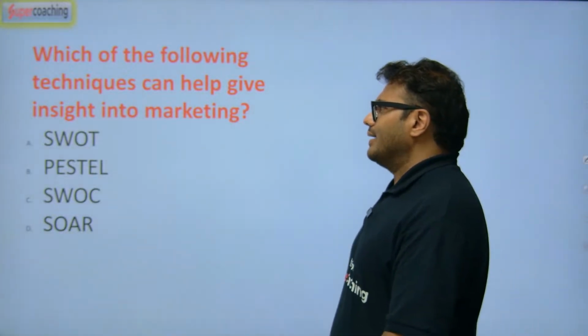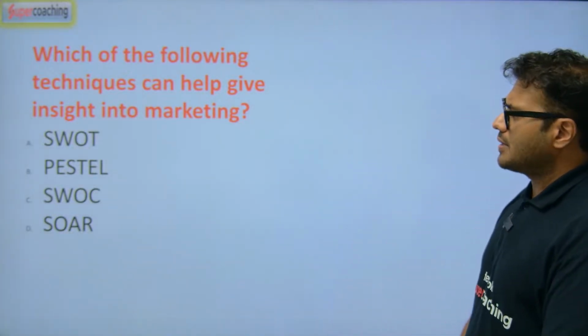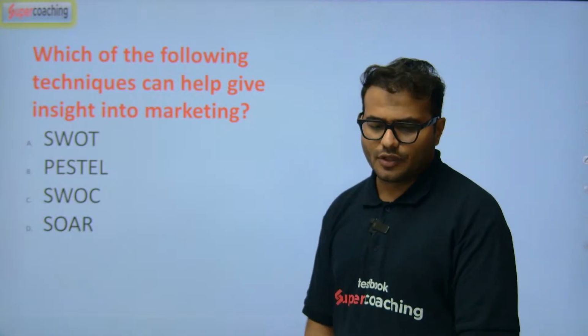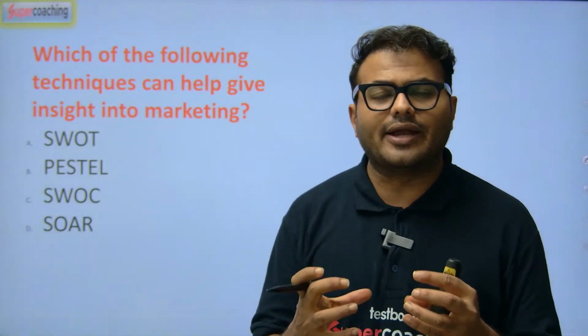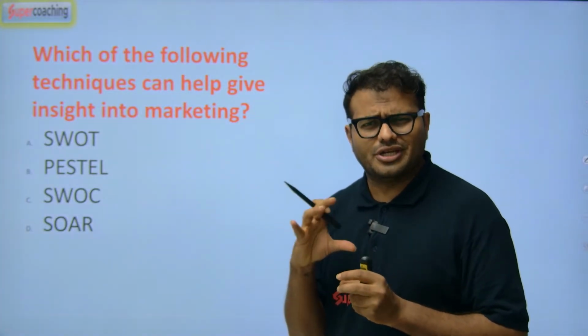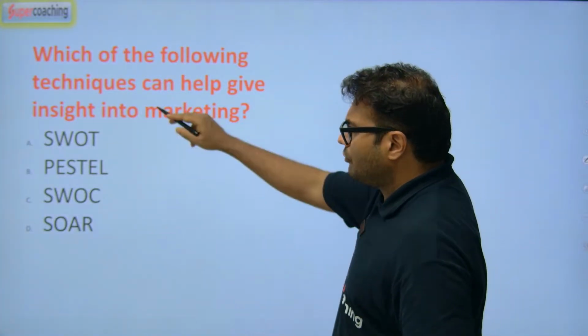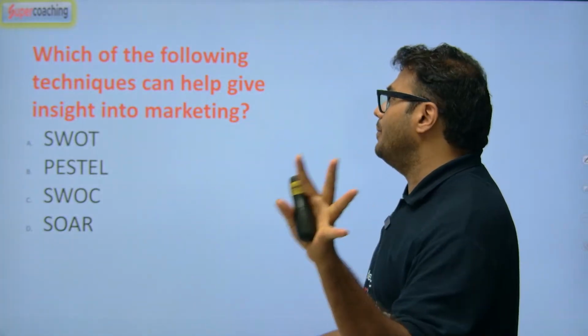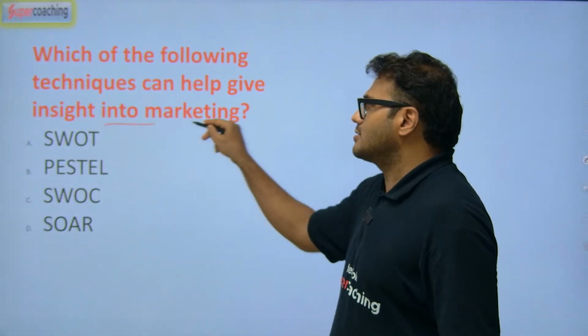Which of the following techniques can help give insight into marketing? If I want to know about the insight of marketing, which thing is going to help me properly, especially in the banking sector? All the options will be helpful to know the insights into marketing.